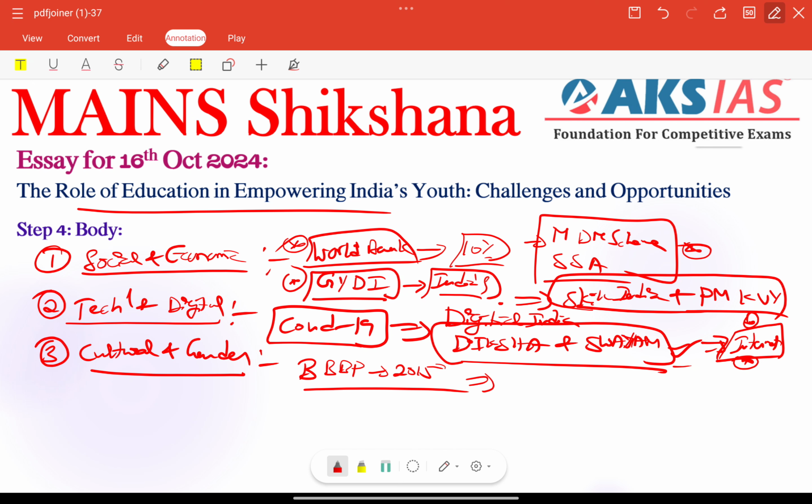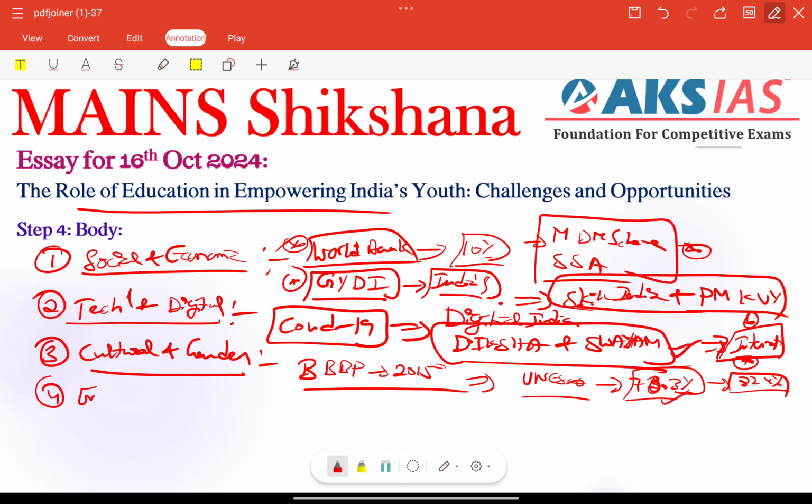According to a UNESCO report, India's female literacy rate also rose to 70.3%, compared to 82.4% for males. Very, very important fact. We need to include these types of reports or indices.